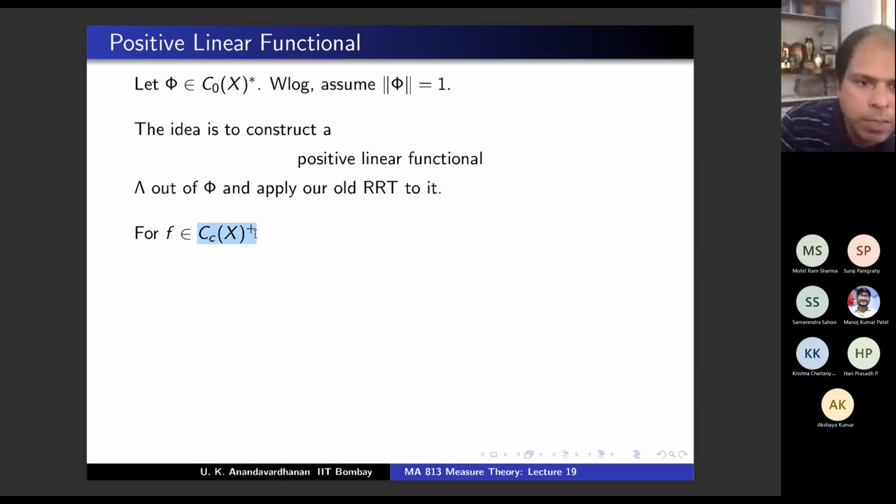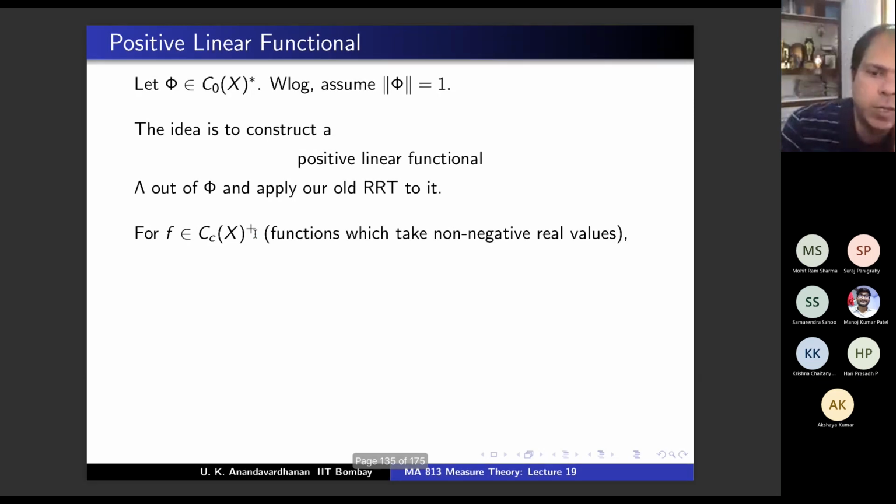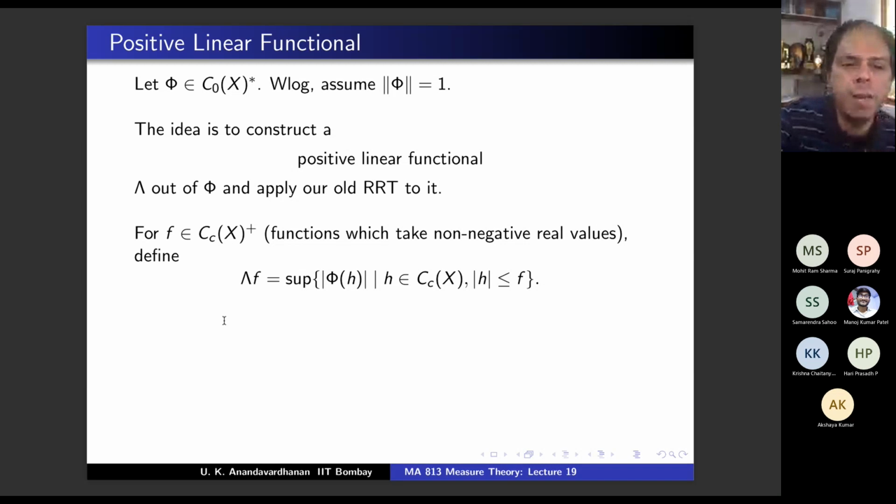What is CC(X) plus? These are functions which take non-negative real values. In general, CC(X) consists of functions which take complex values, but these take non-negative real values. And on that, you define lambda f to be the supremum of mod of phi h, where h is in CC(X) and mod h is less than or equal to f.